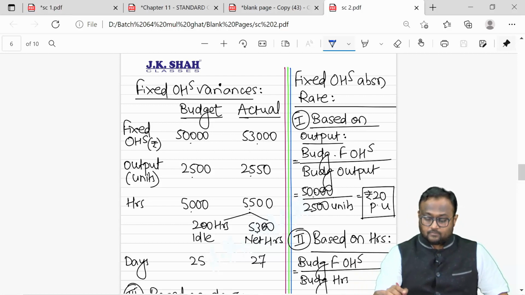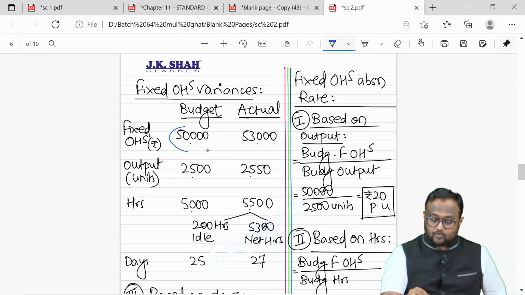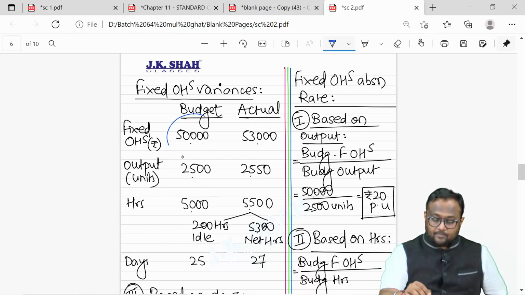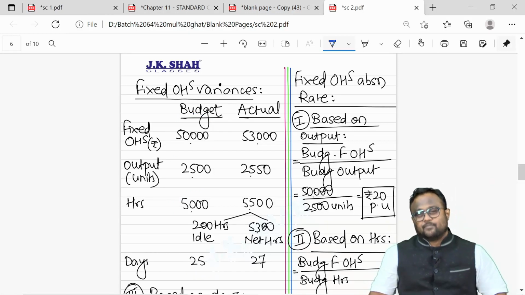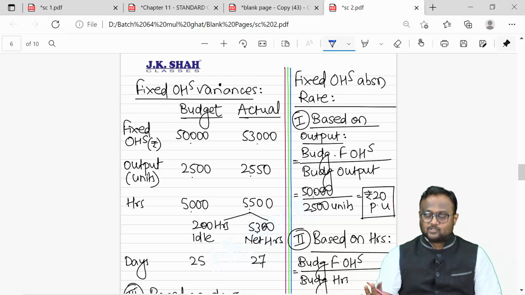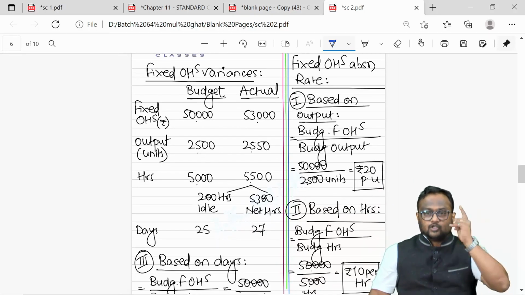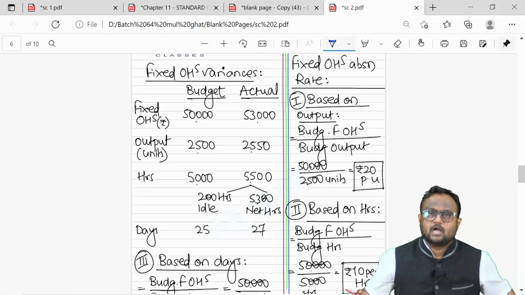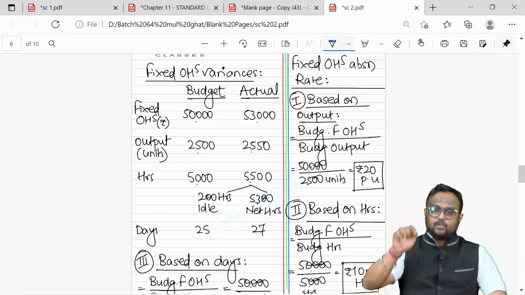Once you do this, budgeted fixed overheads upon budgeted output will give you per unit absorption rate. Budgeted overheads upon budgeted hours will give you absorption rate per hour. And budgeted overheads upon budgeted days will give you absorption rate per day. Of course, per hour and per day, we don't need that initially. We need them directly in some specific variance calculation. But it's always better to get them calculated together as a first step. So 8 items you find out from the question, no matter how clean and clear or how cluttered the question is, search for these 8 items, get 3 absorption rates.